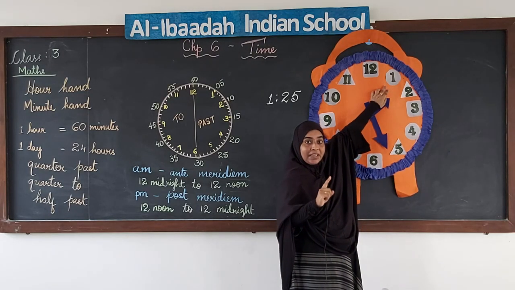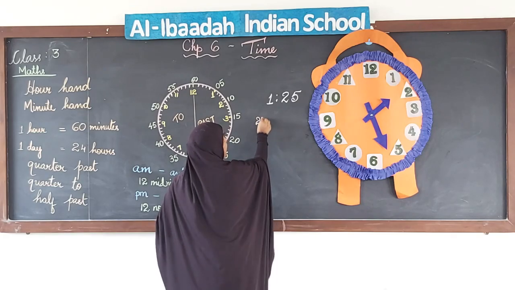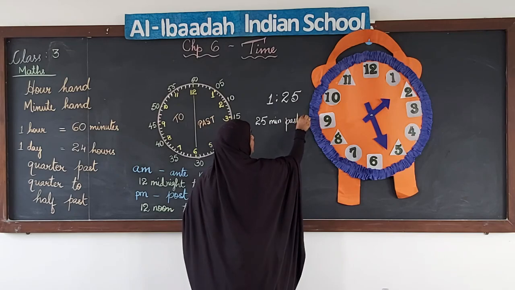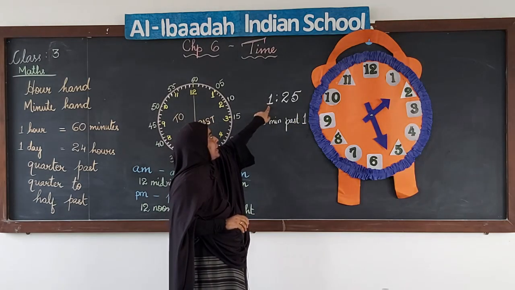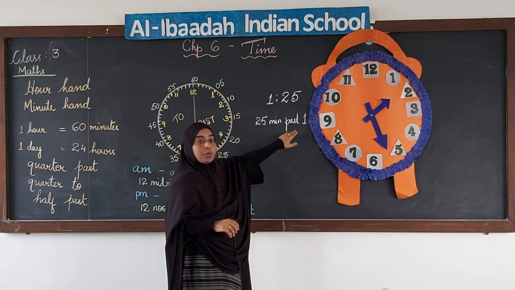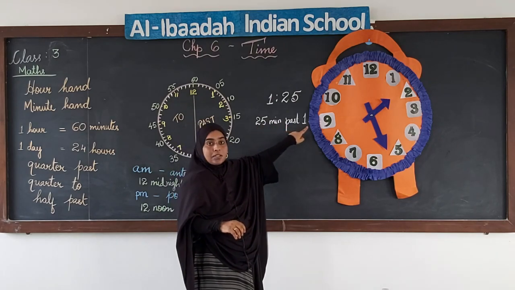Okay, 25 minutes past 1. So we can write the time in two ways. Digital, we write it as 1:25, and when we have to read it with the word past or to, we will write it as 25 minutes past 1.